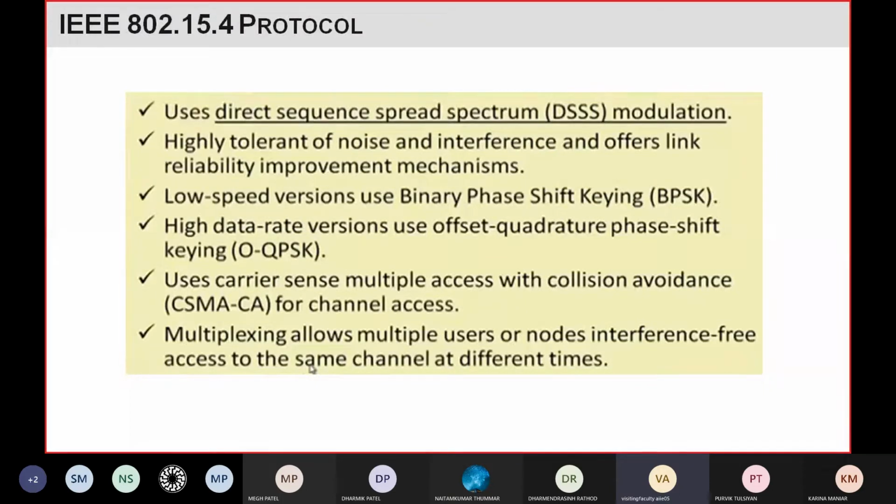So this multiplexing technique allows multiple users or nodes to have interference-free access to the same channel at different times. So at different times they are using the same channel.